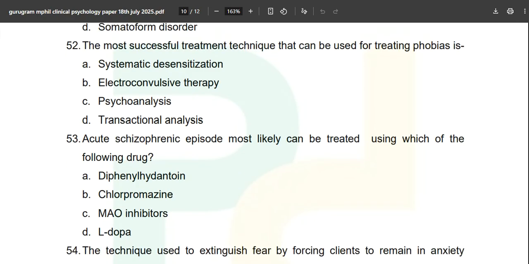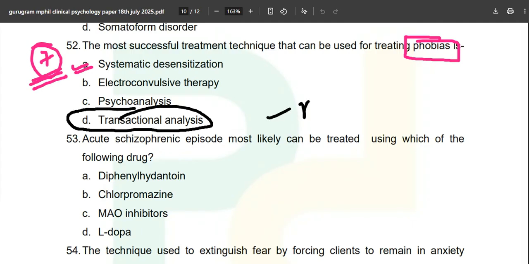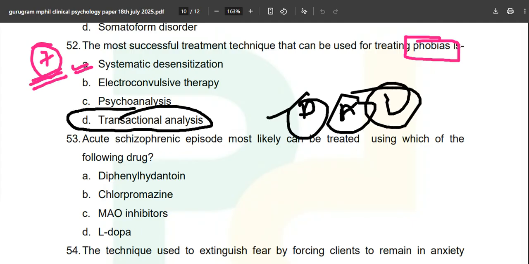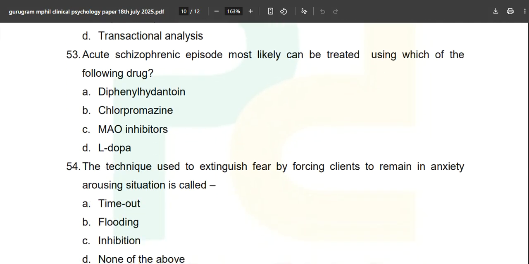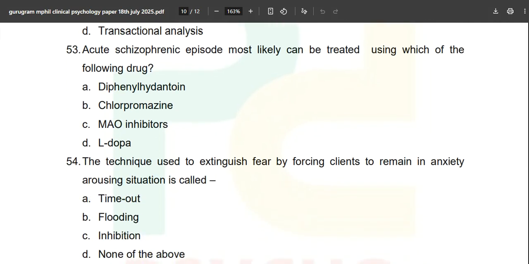The most successful treatment technique that can be used for treating phobia. Whenever in your life phobia is there, you will mark systematic desensitization, nothing apart from that. Why would Eric Berne take his PAC, parent ego, this ego, that ego, and treat phobia? Why would we dive into psychoanalysis and why would we use ECT? This is banned and all those things, but option number A is open for you every day. Acute schizophrenic episode most likely can be treated using which of the following drugs?